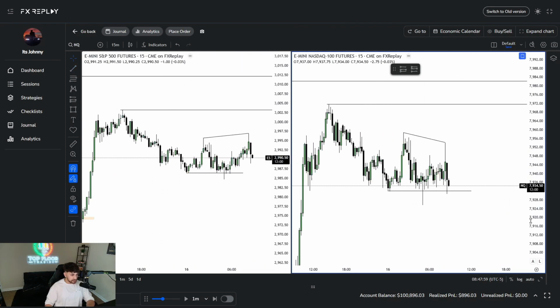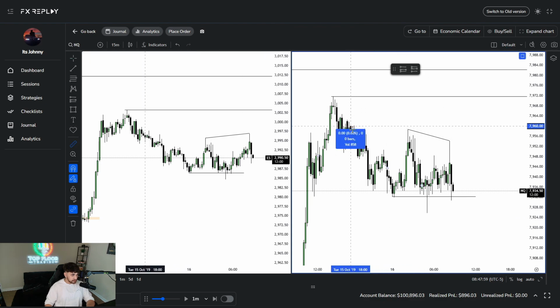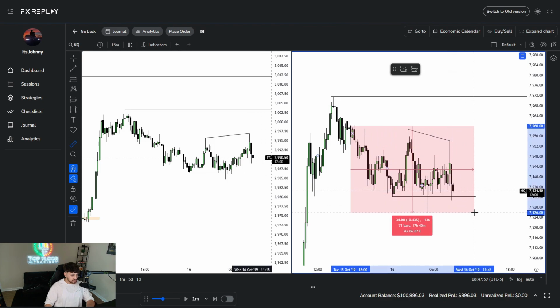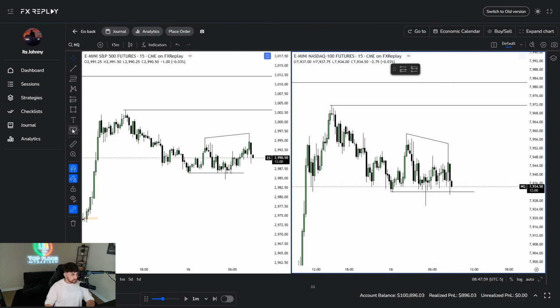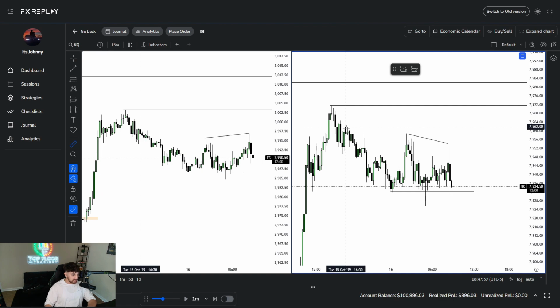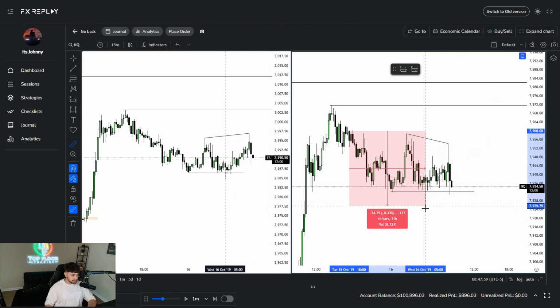So we've swept all session highs, and still the daily range has been, so this is the opening here, this daily range so far has been 34 points. That is crazy. I don't even like just seeing this right now. Just from me having so much screen time, I could already tell you guys this is going to be absolute dog water. A 34-point daily range from the opening of the daily candle. I don't know about you guys, but this is absolute dog water.